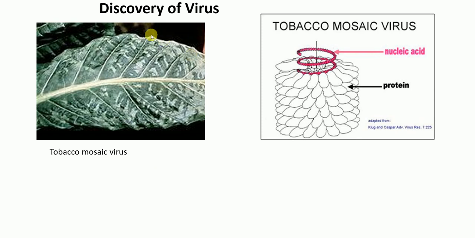Now let's talk about a brief history of the viruses. The first virus ever discovered was the tobacco mosaic virus. Okay, this virus is called tobacco mosaic virus. Like in the picture here, this infects this tobacco plant. It's called tobacco mosaic virus.